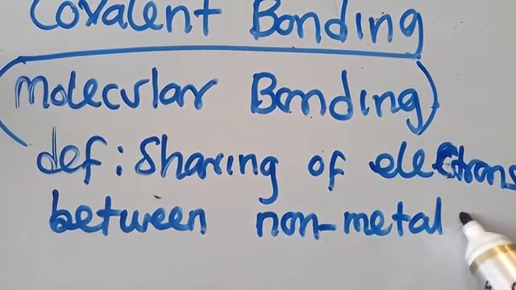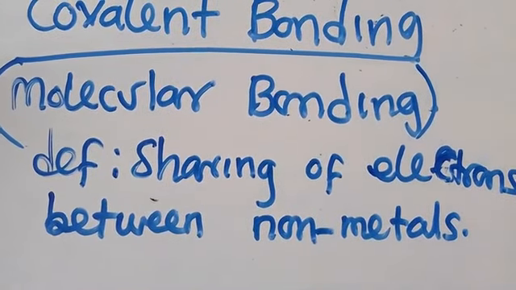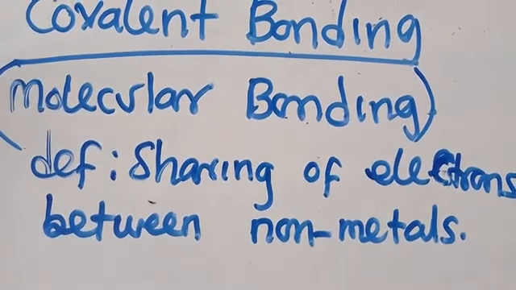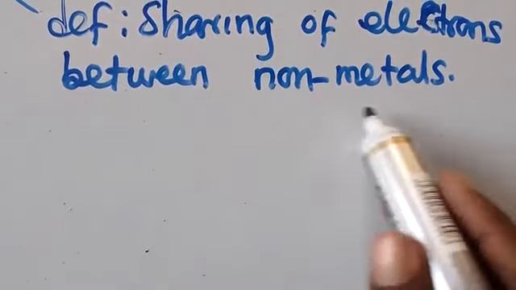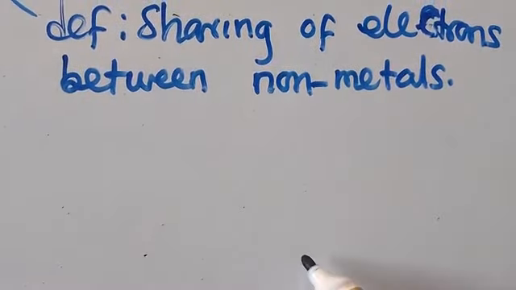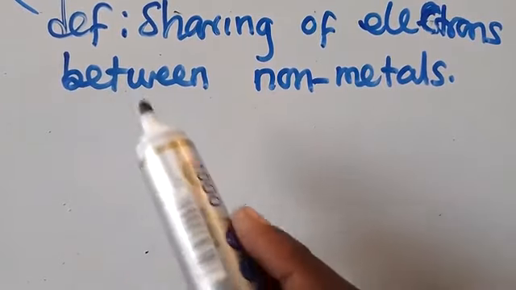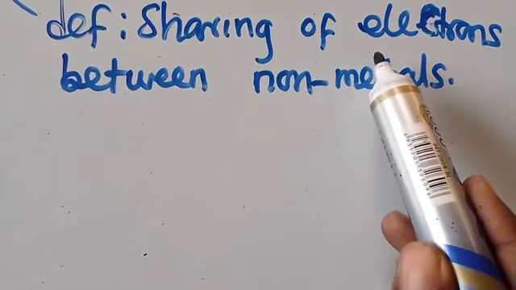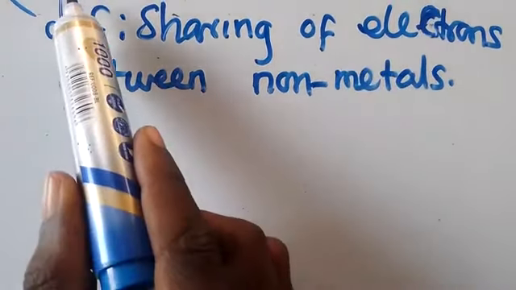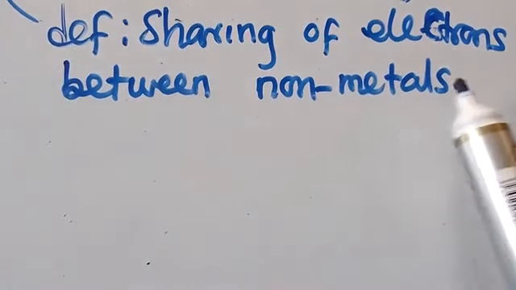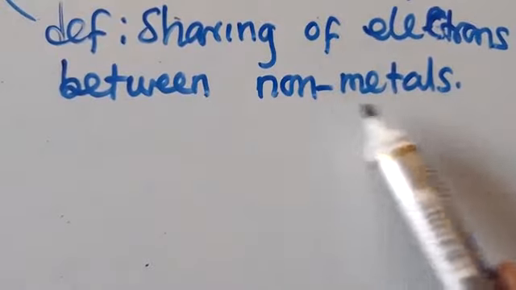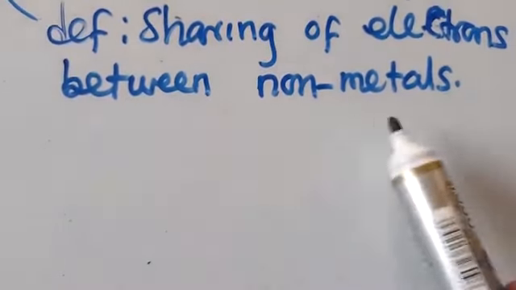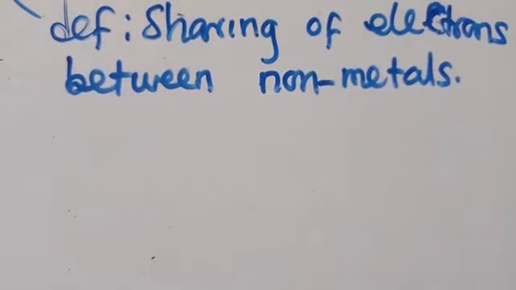This is the sharing of electrons between non-metals. The sharing of electrons between what? Between non-metals. So each time we are talking about covalent bonding, the other name is what? Molecular bonding. What's the definition? Sharing of electrons between non-metals.